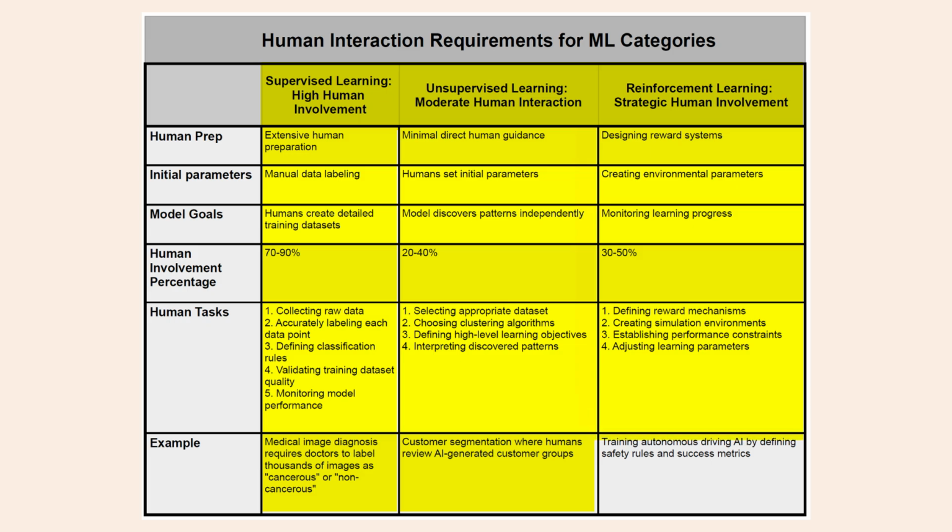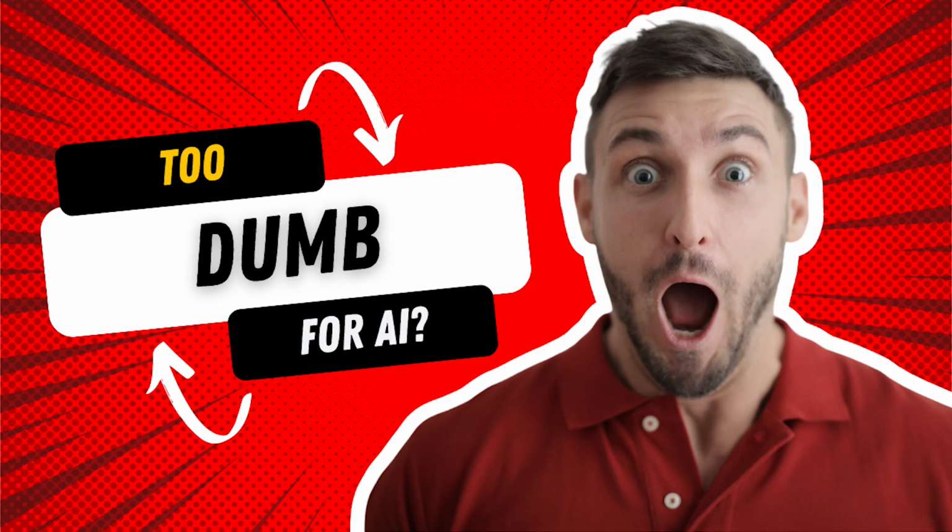Like the autonomous driving example, there are roles in which a human or a robot can never become complacent and will require continual self-monitoring and external monitoring. Based on this chart, there should be no end of human input or involvement jobs with AI training and learning. The research continues. Next time we'll cover some of these human input jobs in the video. Too dumb for AI?